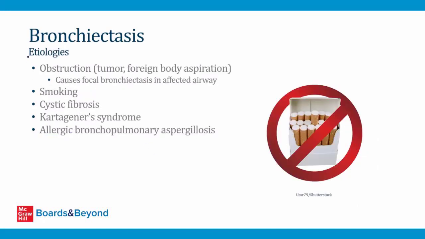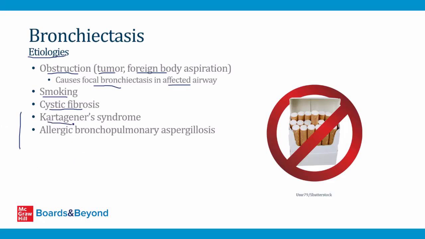So what are some of the etiologies or the causes of bronchiectasis? Well, first of all, if there's a focal obstruction, like a tumor that's causing obstruction of one of the bronchi, or a small foreign body that's been aspirated and is lodged in an airway, this can cause focal bronchiectasis in the affected airway. This won't be diffuse all over the lung like that CT scan we saw a few slides ago. It'll only be in one area where there's an obstruction. Patients who smoke can develop bronchiectasis in addition to COPD. Cystic fibrosis is a classic etiology of bronchiectasis. Those patients have chronic lung problems, and that can lead to dilation of the airways. And then these last two things here we'll talk about in the remainder of this video.